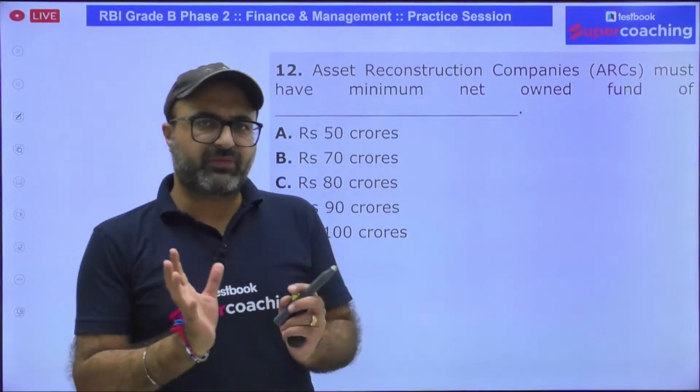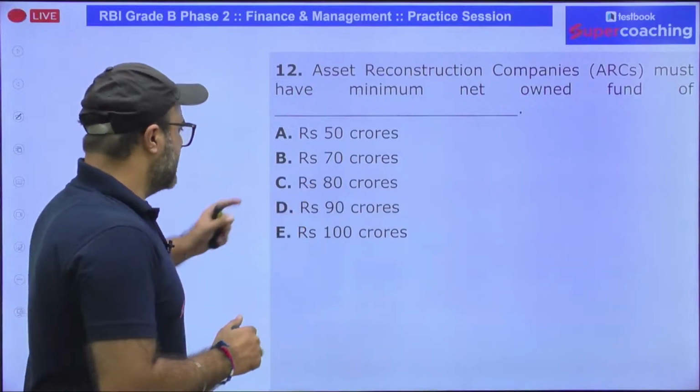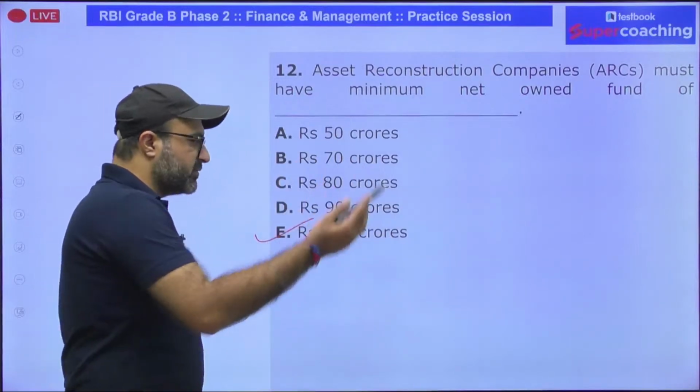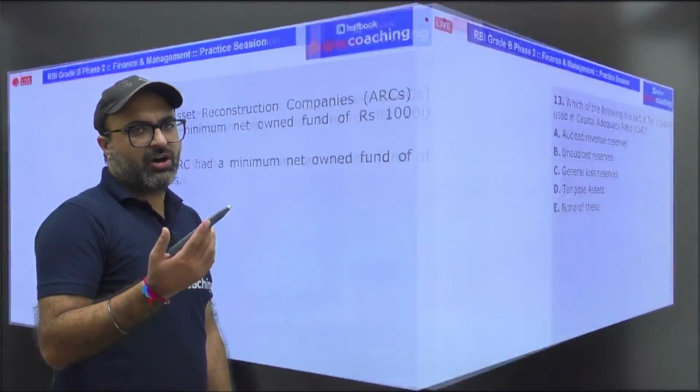So with the help of this formula, you calculate net owned fund. Net owned fund is now 100 crores for ARC, which was earlier 2 crores. The same 2 crore was fixed at the time of setting up of NBFCs as well.